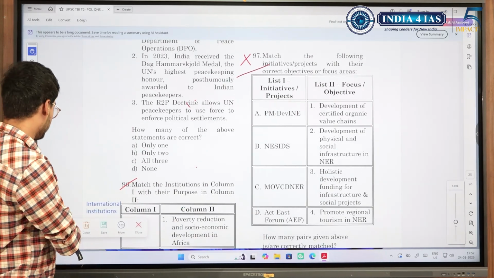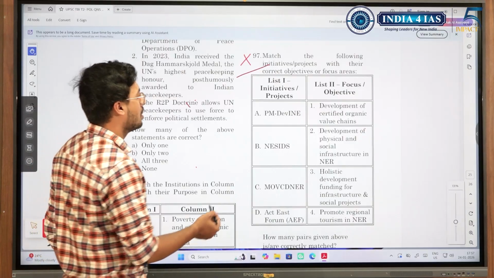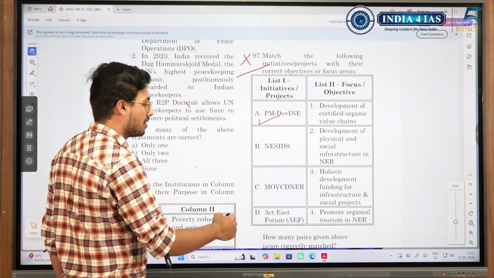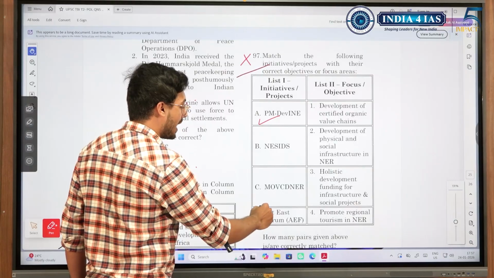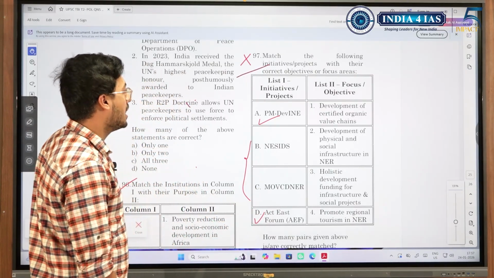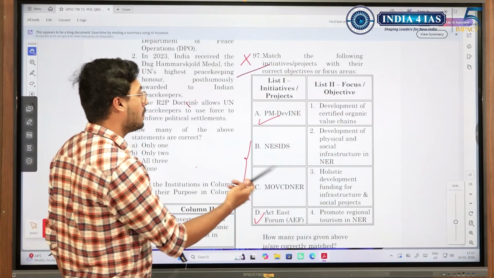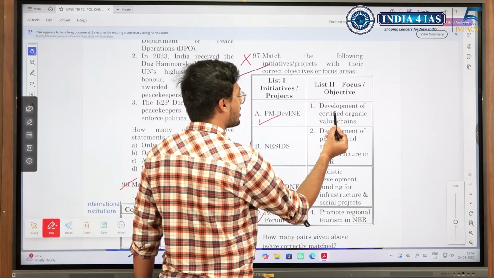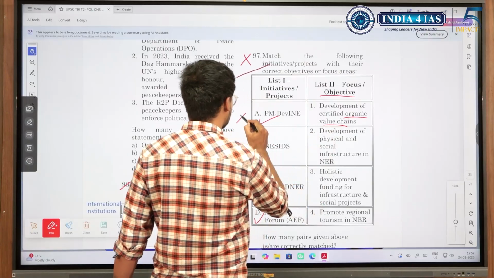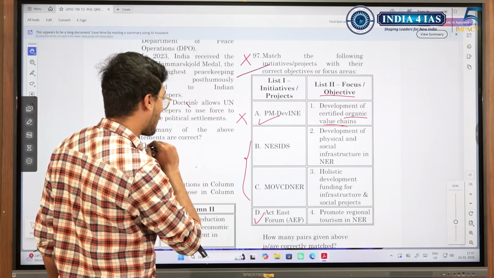Again the same thing here. In this question, we would have heard of PM DevINE, development of northeastern region, or we could have heard about Act East Forum. Generally we are not aware of these two. So PM DevINE, we know that PM DevINE is development of northeastern region. So the main objective is not about organic value chain. So this we would have eliminated.